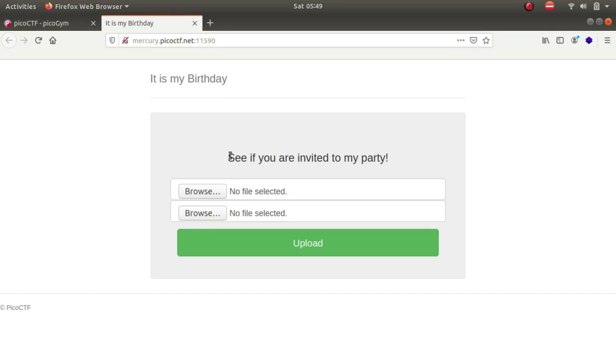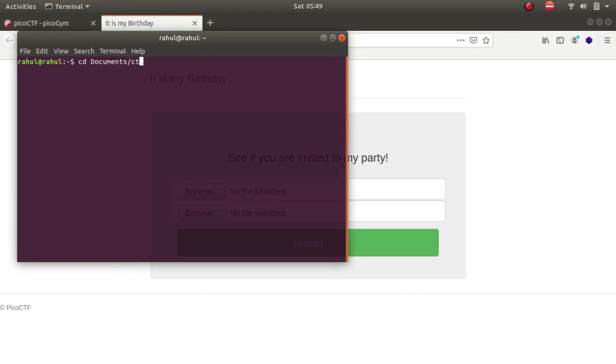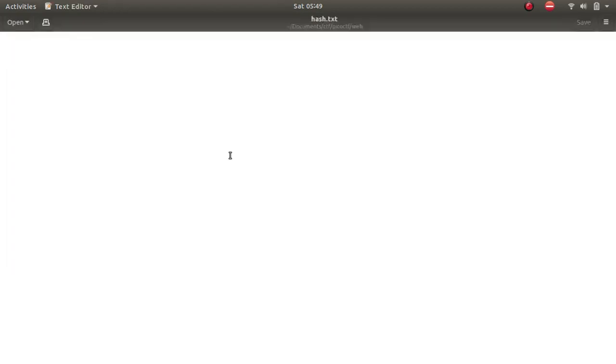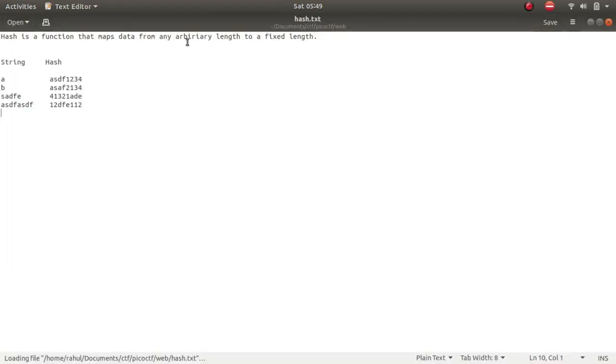Okay, so what this challenge wants us to do is upload 2 PDF files such that the contents of the 2 PDF files must be different, but the resulting hash should be the same. So if you do not know what hashes are, I'll tell you. A hash is a function that maps data from any arbitrary length to a fixed length.